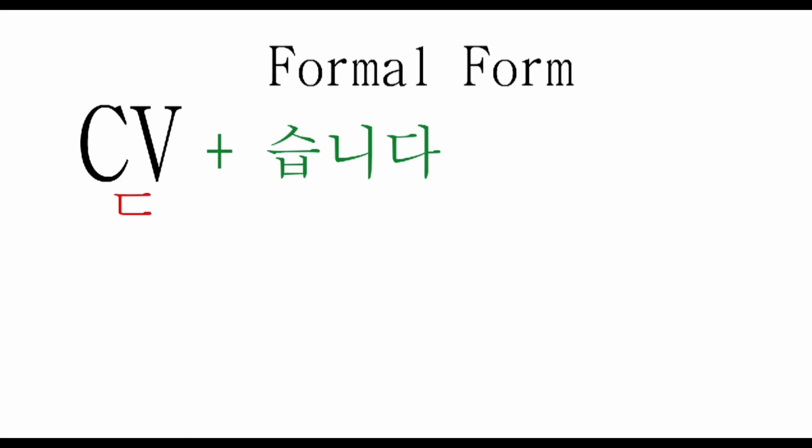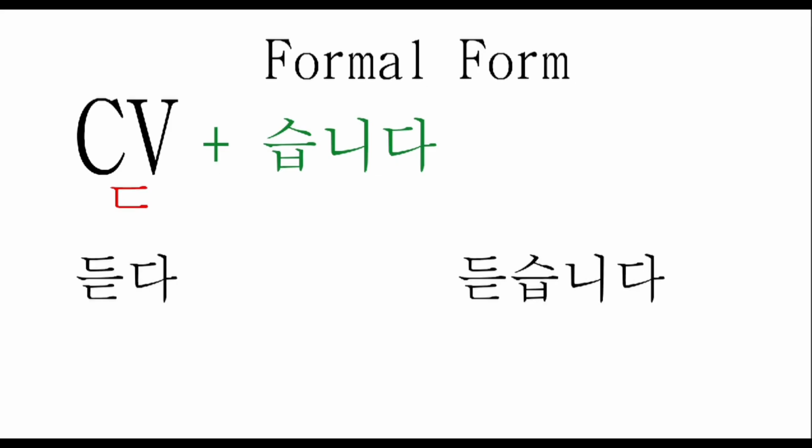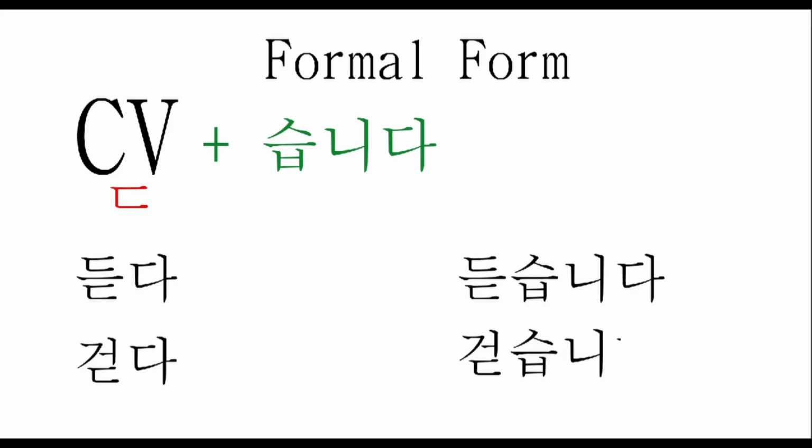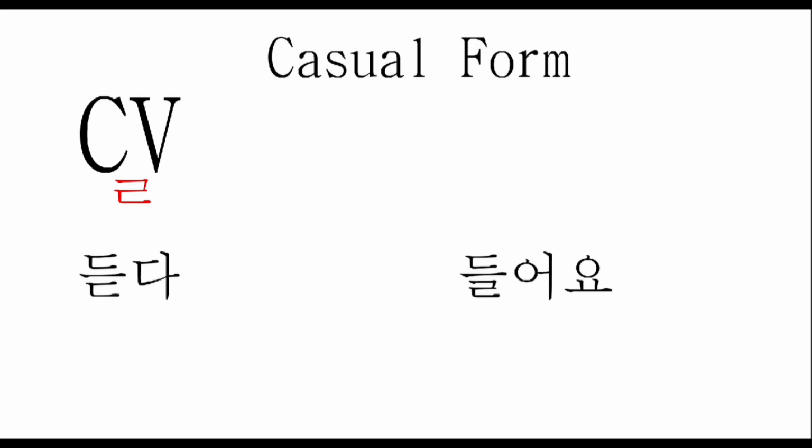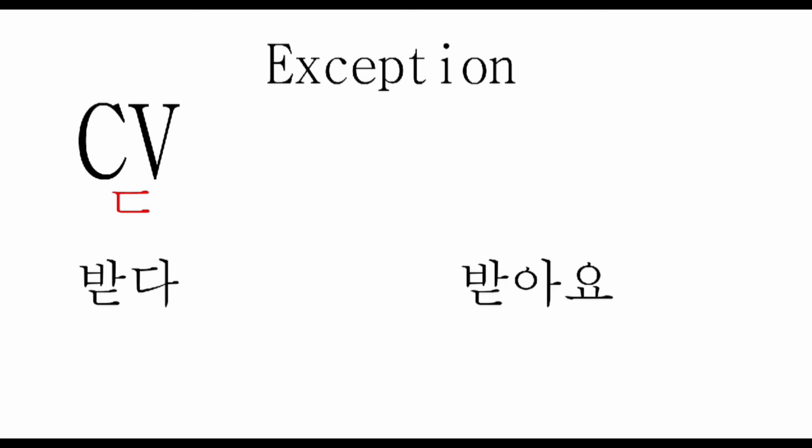When the verb root ends with ㄷ as pachim, the verb is treated normally in its formal form. For example, 듣다, 듣습니다, 걷다, 걷습니다. However, when treated colloquially, the ㄷ in the verb root drops and is replaced by ㄹ. For example, 듣다, 들어요, 걷다, 걸어요. Note that there are exceptional verbs with ㄷ as pachim in verb root which are treated as regular verbs in colloquial form also. For example, 받다, 받아요, 믿다, 믿어요.